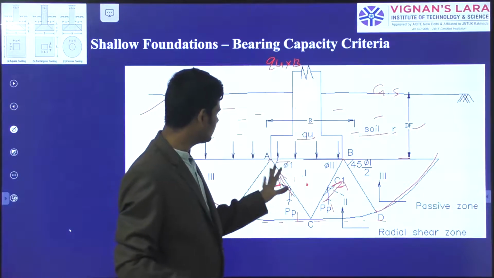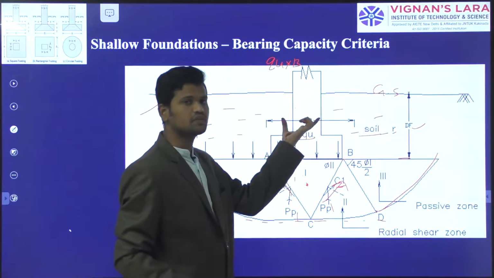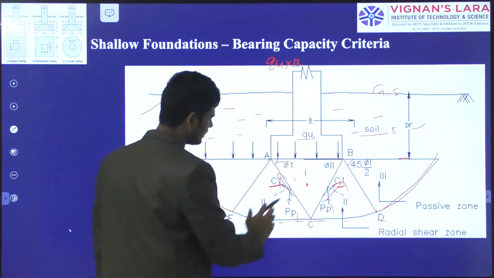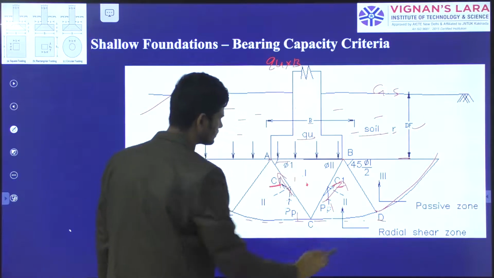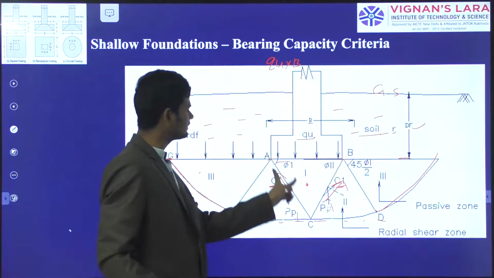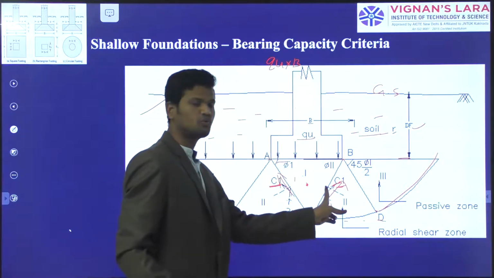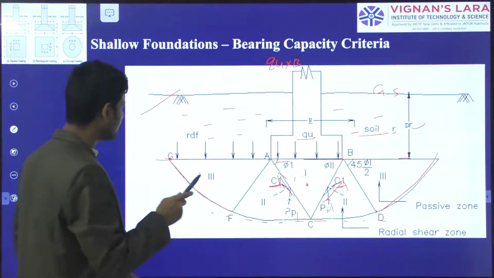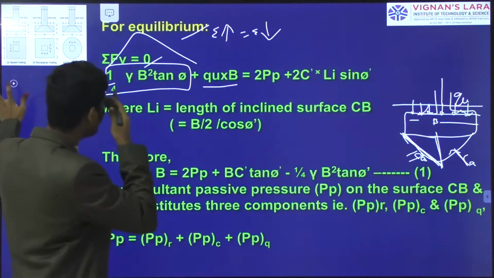If you observe in this diagram, the downward force qu acts along the base of the foundation, and this triangular portion. Again, the upward force here is the passive resistance, and this is also passive resistance. Here this is the cohesion C acting along this inclined surface AC, and here also cohesion C is acting along this inclined surface BC. From this we have to calculate the upward forces equal to downward forces.